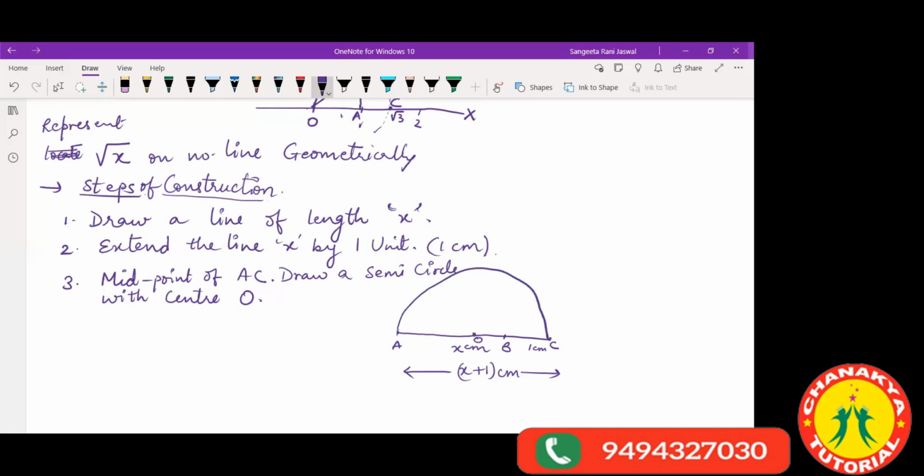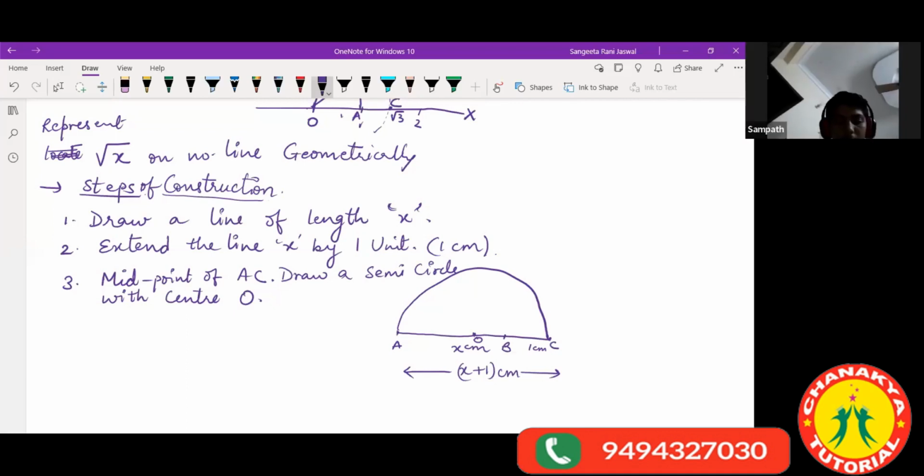Taking OA as the radius. OA and OC is the radius now. I draw a semicircle over it. Got it? Children, understood this much? Yes, ma'am.